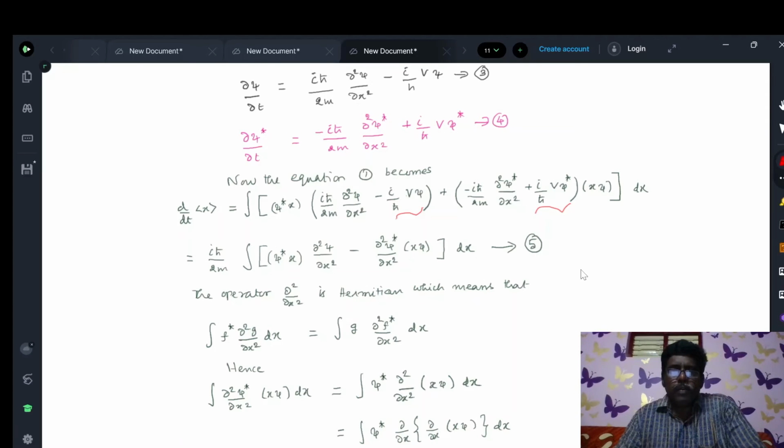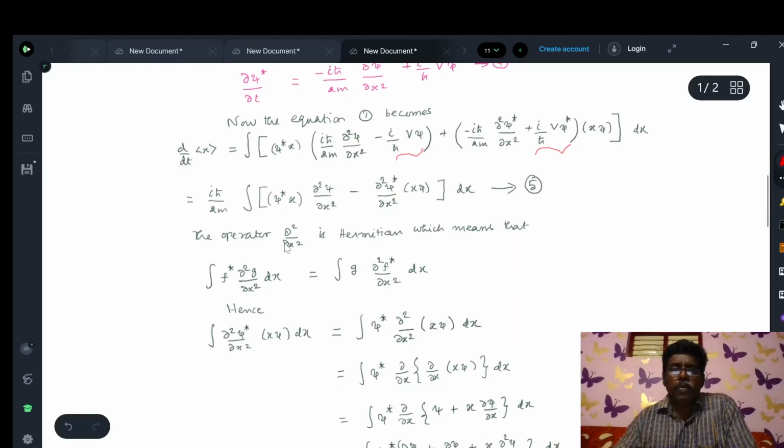So psi star x, I have taken out i h cross by 2m outside, so psi star x dou square psi by dou x square. This negative sign is maintained, so minus dou square psi star by dou x square into this quantity x psi. Entire is multiplied by dx. These two terms are cancelled out because one is negative and another one is positive.